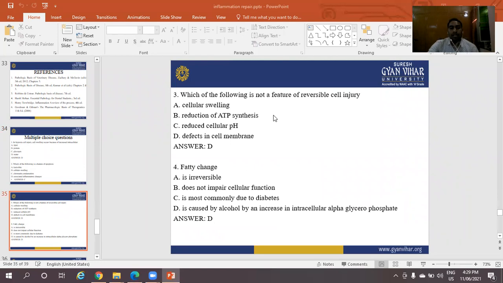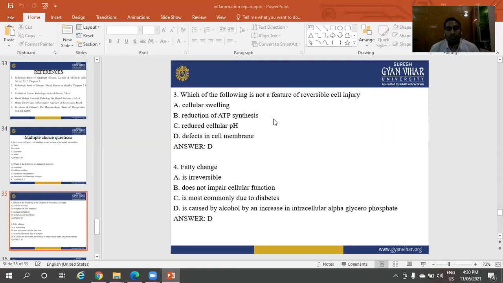Next question: which of the following is not a feature of reversible cell injury? Option A is cellular swelling. Option B is reduction of ATP synthesis. Option C is reduced cellular pH. Option D is defect in cell membrane. The right answer is D, defect in cell membrane.